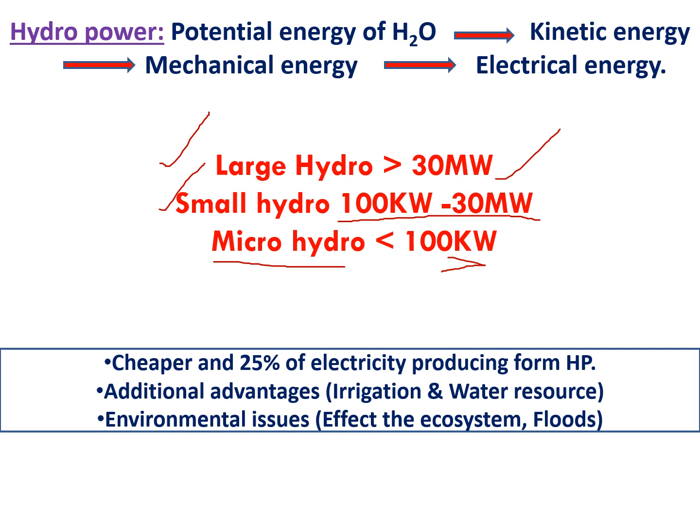So what are the advantages of hydropower? These are cheaper, and worldwide 25% of electricity is produced from hydropower plants. 25% is the maximum percentage produced from any one source here. An additional advantage is that after using the water for the production of electricity, you can also use that water for irrigation and different water resource purposes.